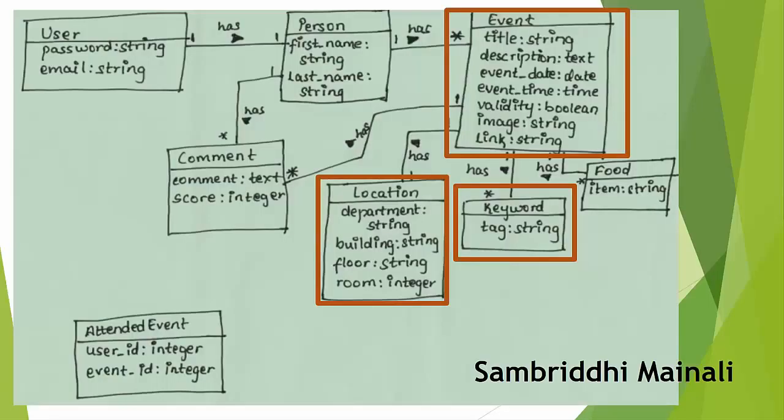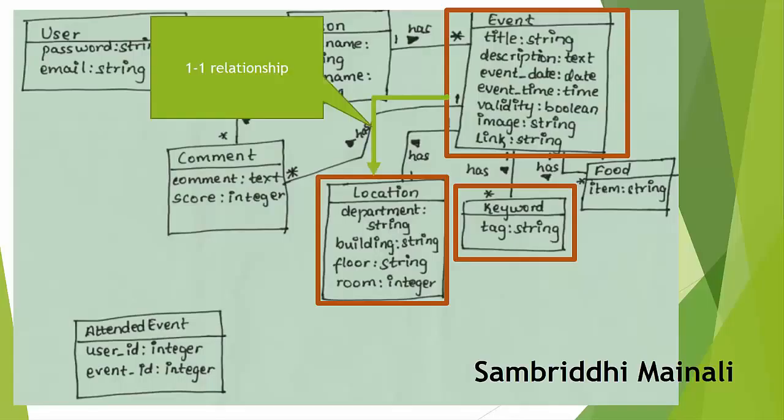The highlighted three classes are created by Sombridi. The first one is event, which has title, description, event date, event time, validity, image, and link. The second one is keyword, which only has one attribute, that is tag. The third one is location, which has department, building, floor, and room.